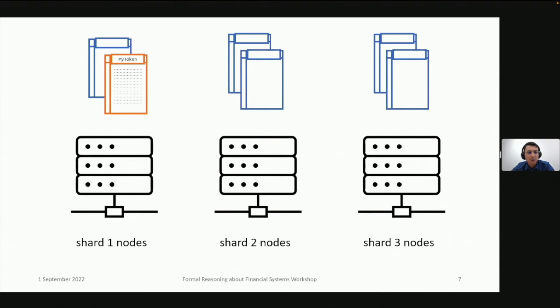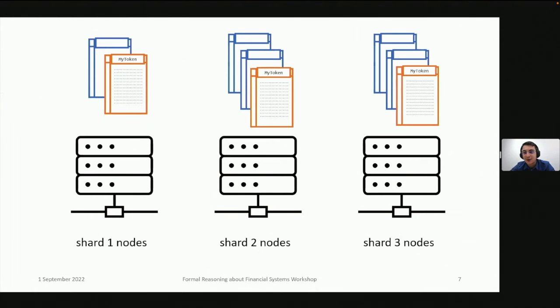Now, what we would want to do conceptually is replicate this contract across all the shards and have each of the shards process some of the transactions to evenly split the workload. And of course, we would want the resulting system to behave as if the contract is not sharded at all. We would want to keep sequential semantics for transactions. How could we achieve this?